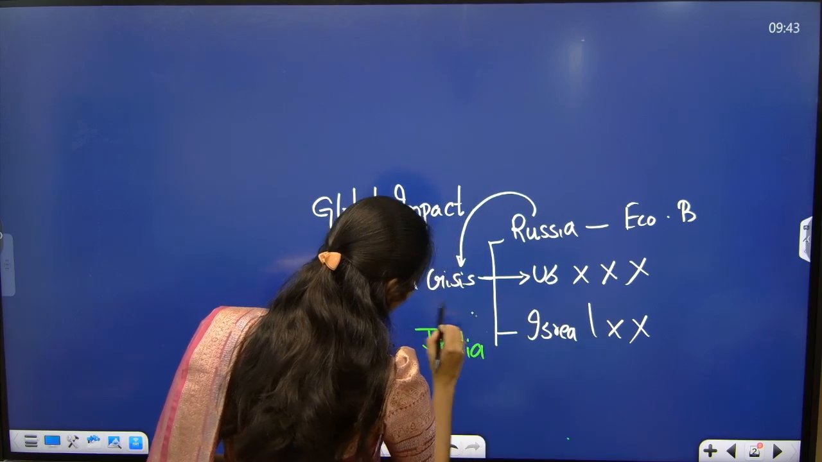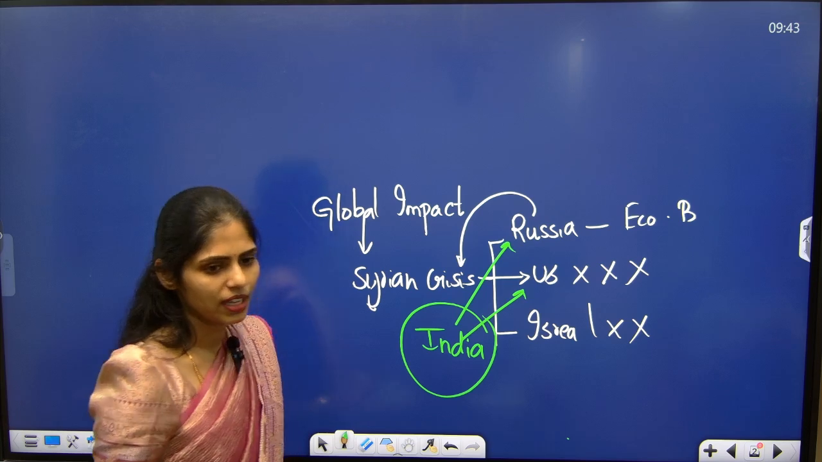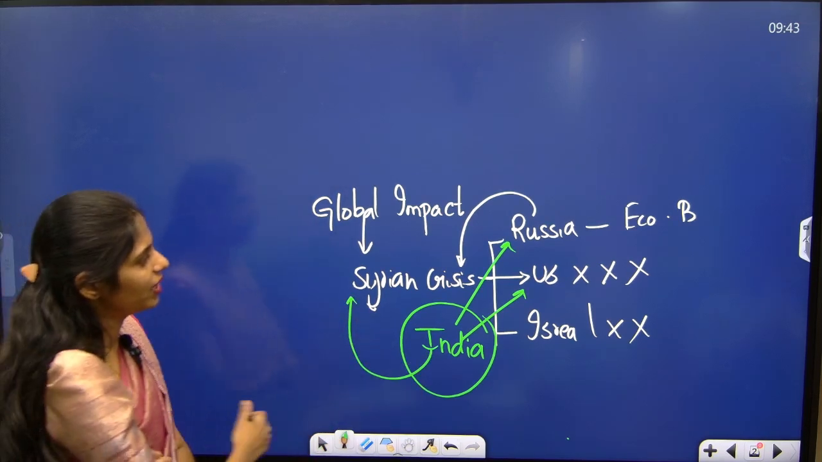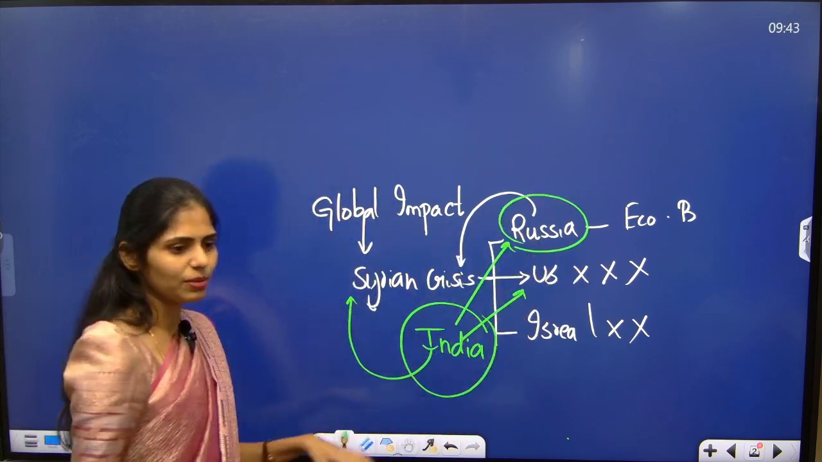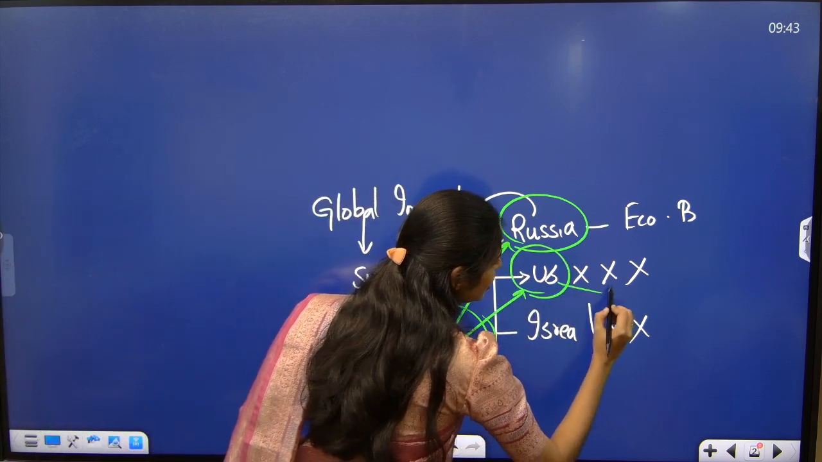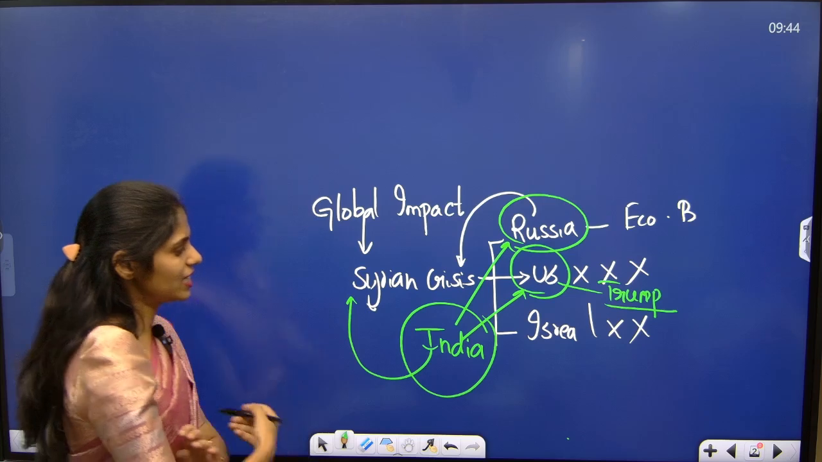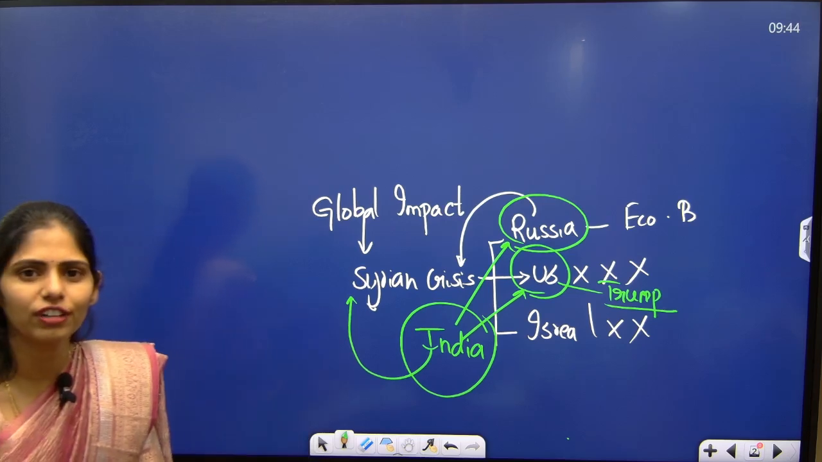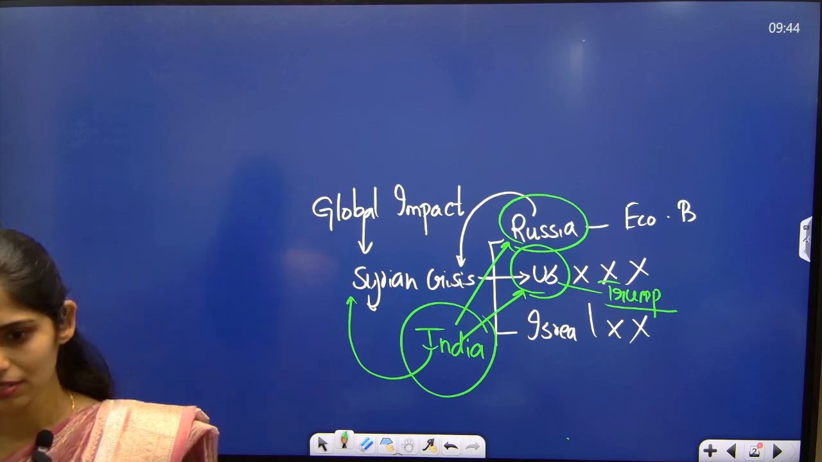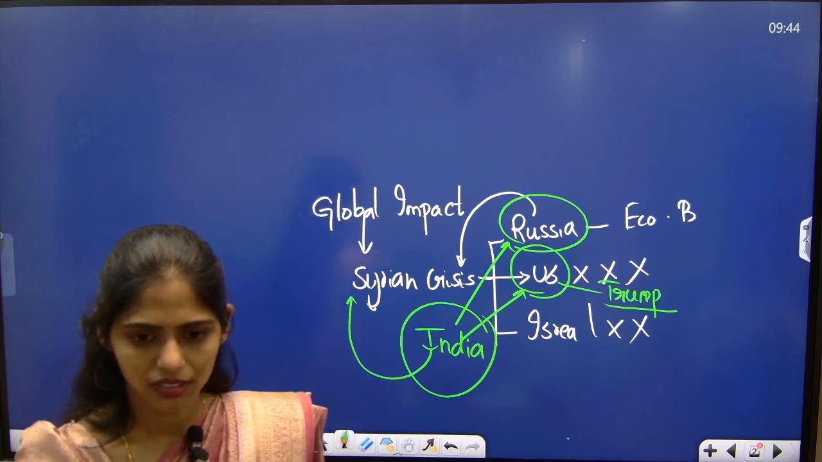Okay, so now let us see India. Take India here. So for India, Russia is a friend and also US is a friend. If India is supporting this Syria, then what will be the impact? We will be getting good relations with Russia because Russia is obviously supporting this Syria. Then what about US? Again, Trump came into power. So in this context, tell me what will be the future of India and US relations if India is supporting Syria? Are you getting my question? Whether there will be any impact on our India-US relations?